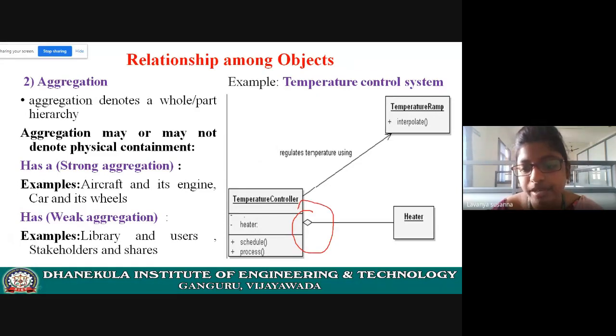Okay, I hope you understood. Aggregation means this symbol. Link means this symbol. Either it may be bidirectional or some arrow marks. See here, the arrow mark is important. The arrow mark is like this. That means the temperature controller is asking something to temperature ramp. It is sending some message. It is invoking some object. See the arrow marks.